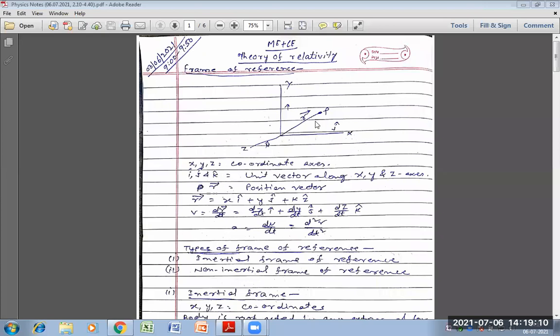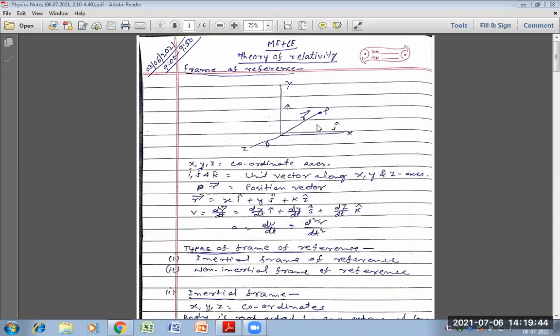And here I have written i, j and k. i, j and k are the unit vectors along the x, y and z axes. Here P is a point. In this point a particle is kept. Let r be the position vector of the particle at that point. Here I have written r as the position vector at point P.